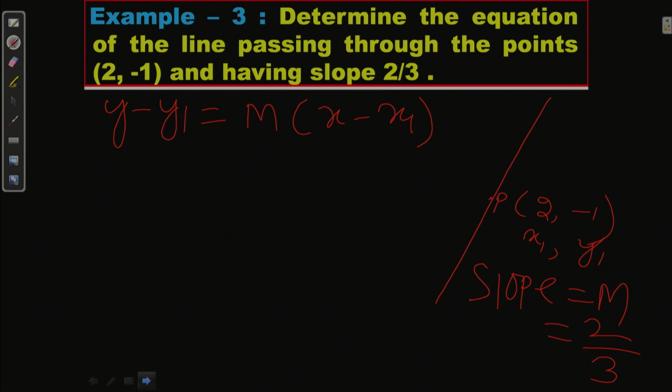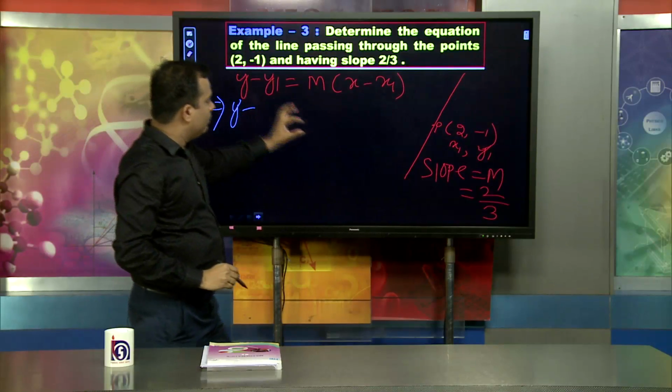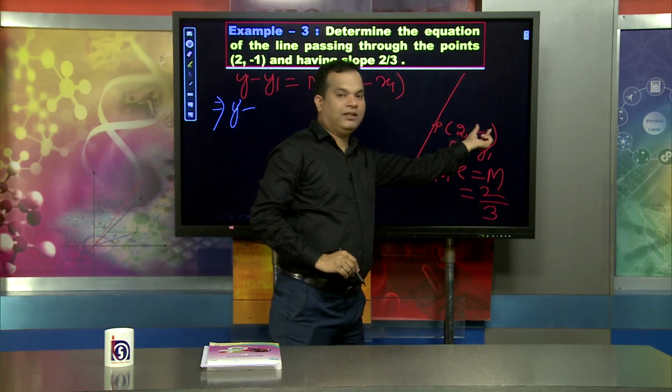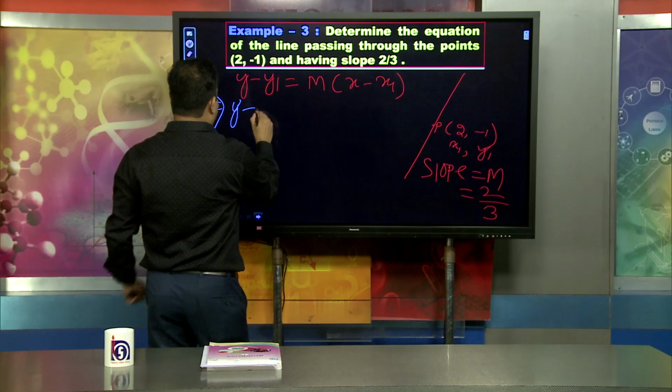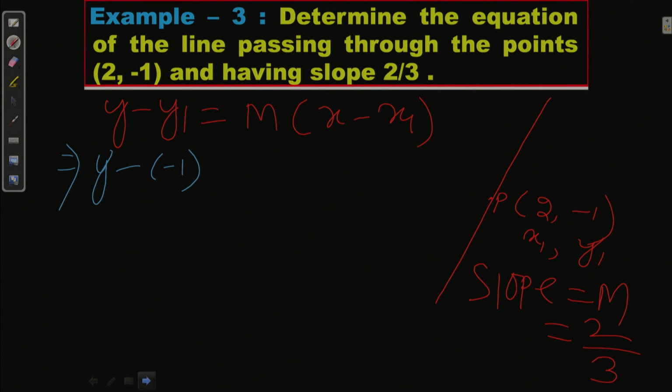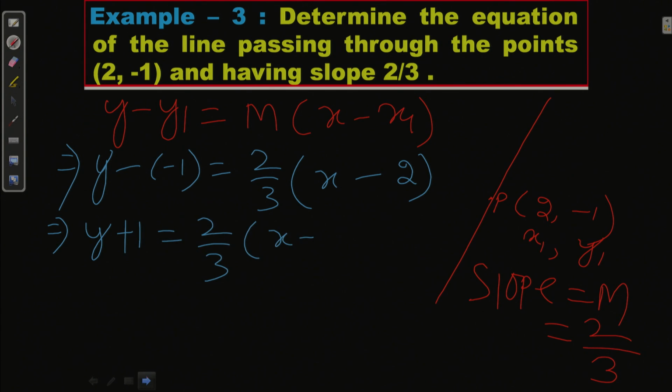Solving, y minus of minus 1 equal to 2 by 3 into x minus 2.